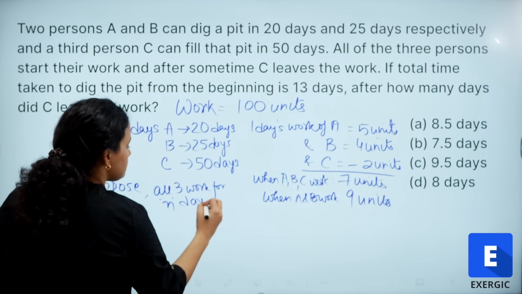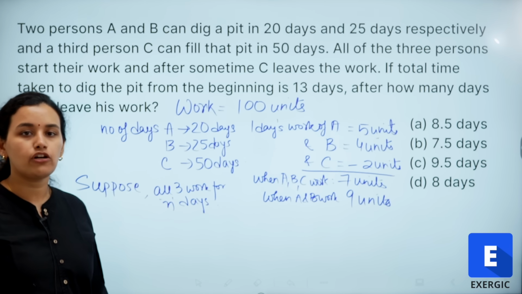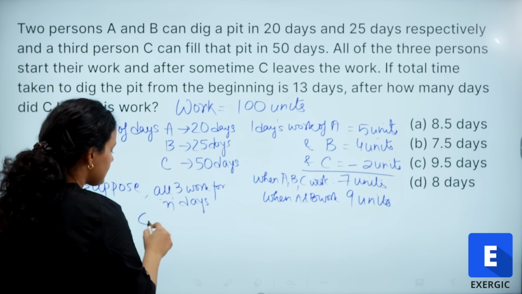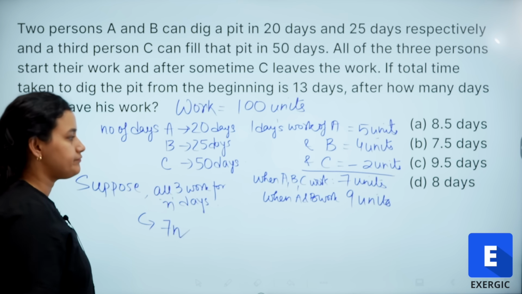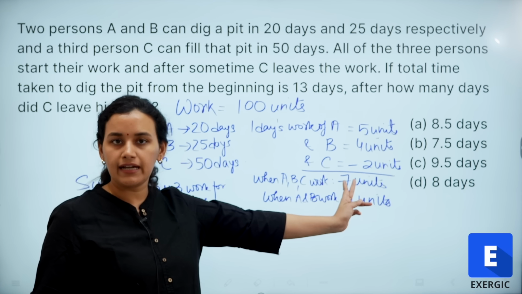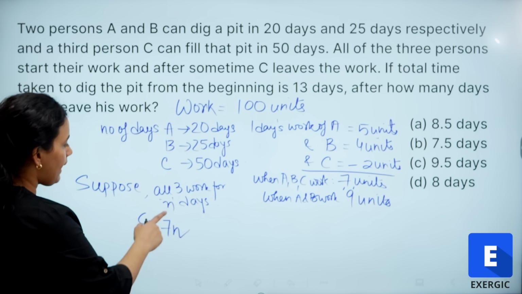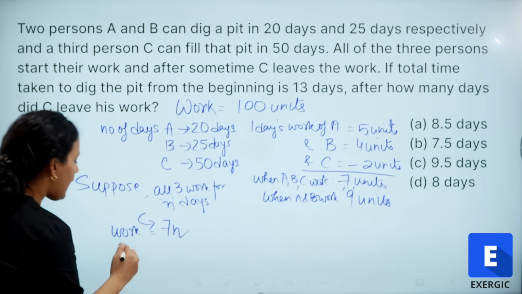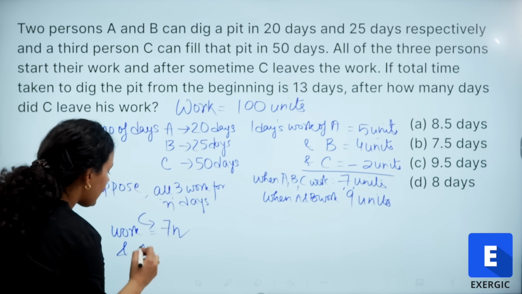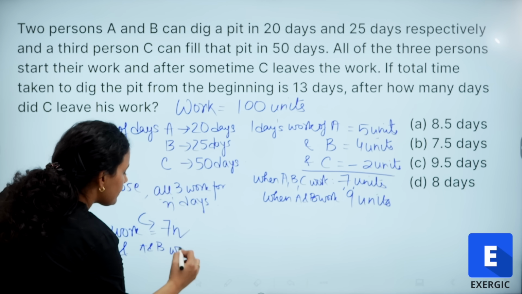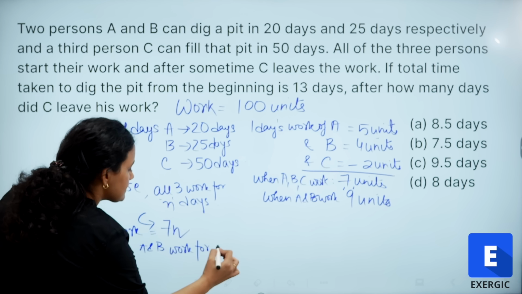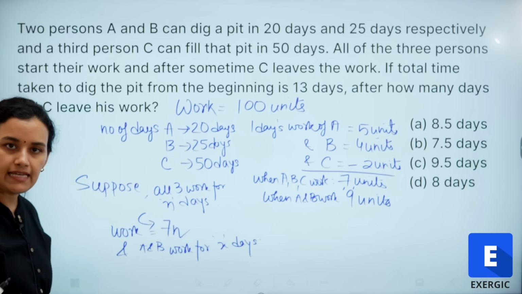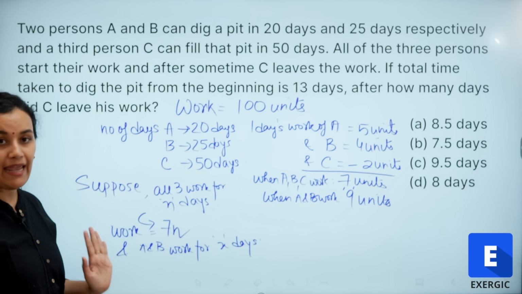Suppose all three of them are working for n days. So what is the work which is done in n days? 7n. 7n is the work done in n days because 7 units per day, n number of days. So work is 7n. And I am assuming that A and B work for x days. Suppose C has left, only A and B are working for x days.